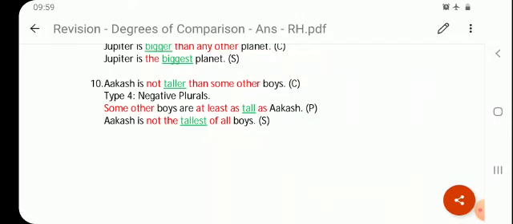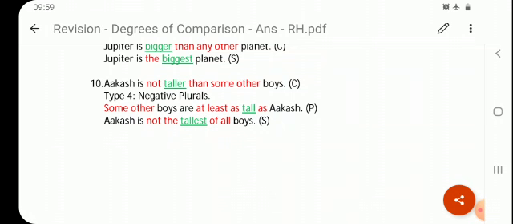Akash is not taller than some other boys. This is comparative, negative. Okay. Type 4, negative plurals. So first of all, we'll try to change it in the positive. In that, we will remove the word not, right? So some other will come in the beginning. Some other boys are at least as. This is required. Some other and at least. So some other boys are at least as, and taller will become tall for positive. Some other boys are at least as tall as Akash.